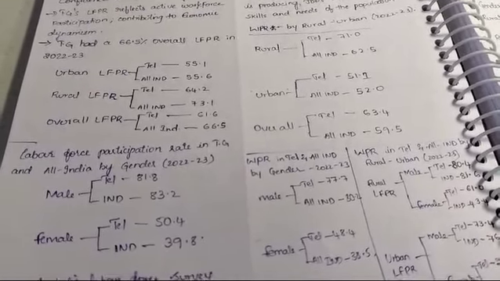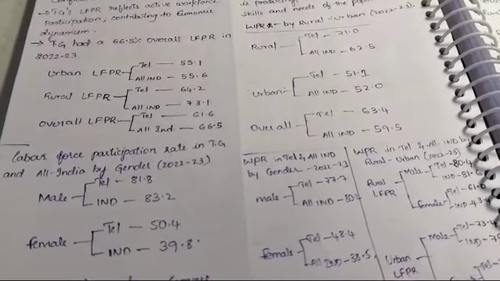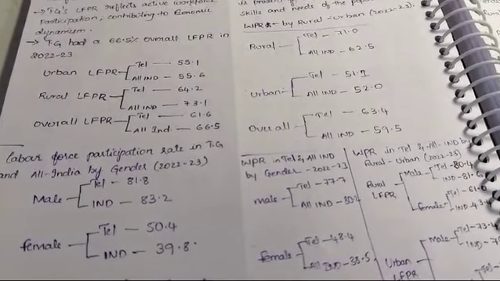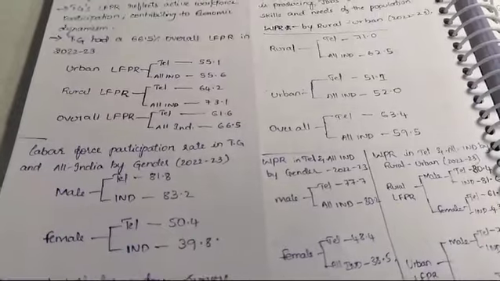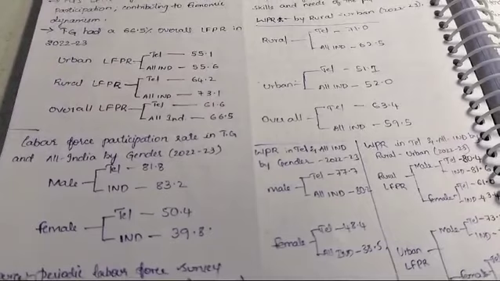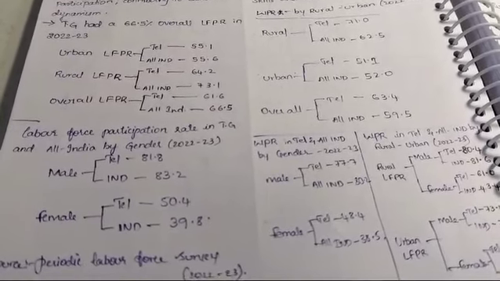In urban areas, Telangana stands at 55.1%, whereas all India is 55.6%. It is a 0.5% difference, and all India's contribution is more in urban.